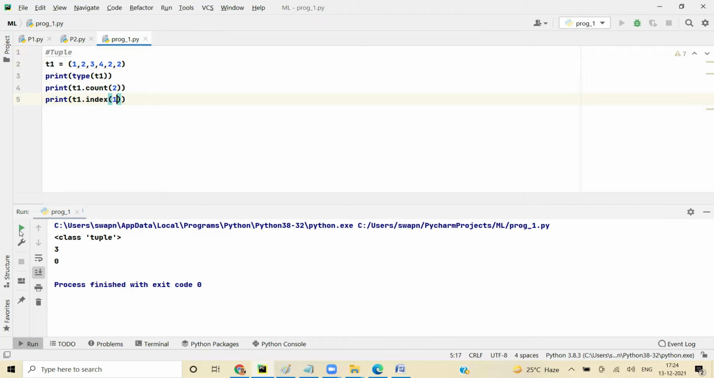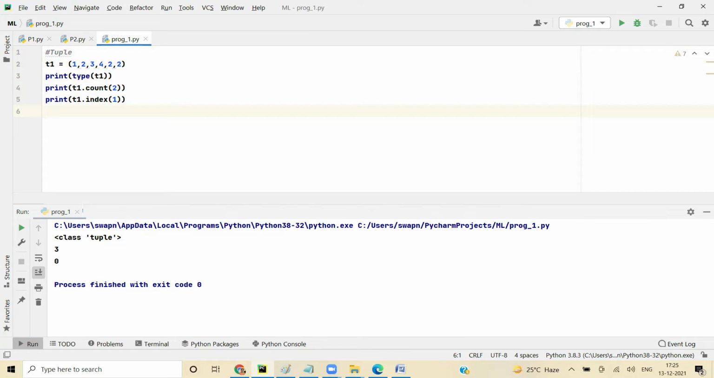Apart from that, we don't use any other functions, but it has its own properties or uses, we can say. Usage is that generally when we declare a value as tuple, it is faster to access the values. Since it cannot be edited, accessing these values becomes very fast.